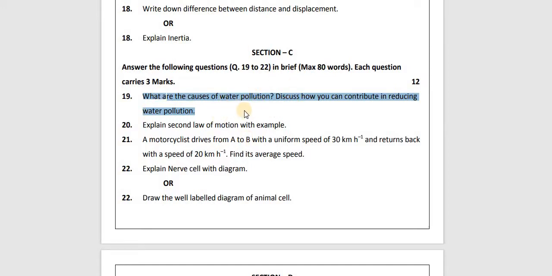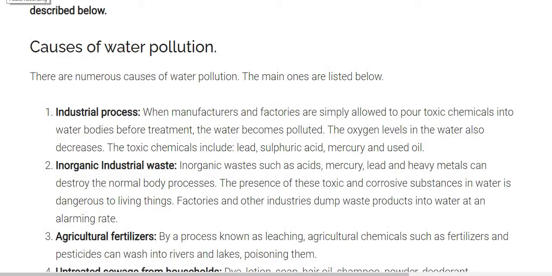Here, before writing this answer, you first have to write what water pollution is and how it happens. Then you can write how you can minimize and reduce water pollution. Let's see the answer in detail. So let's see the causes of water pollution.